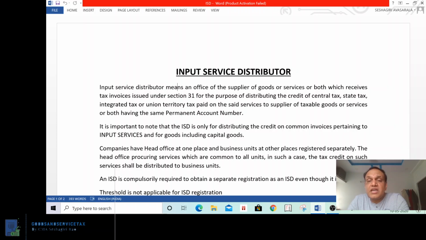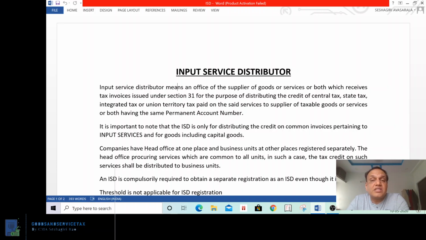Then such a credit is distributed by Reliance Finance to their business units. Understand? The 18 lakhs of credit shall be distributed by Reliance Finance Limited to their business units located in different states. So for that purpose, they have to obtain separate registration as an input service distributor.